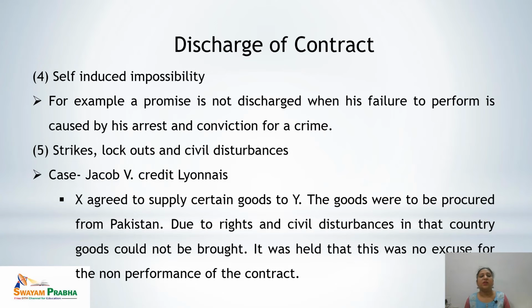So that means it would not lead to the impossibility of the contract. As we have seen in this example, the material was to be procured from Pakistan, and because there were civil disturbances the goods could not be taken from that country, but it was not considered an excuse for the non-performance of the contract.